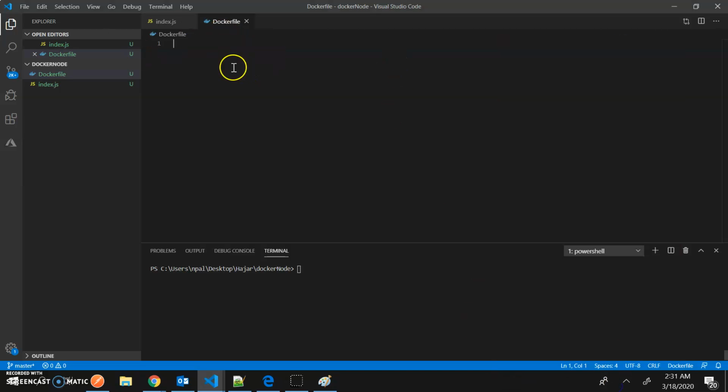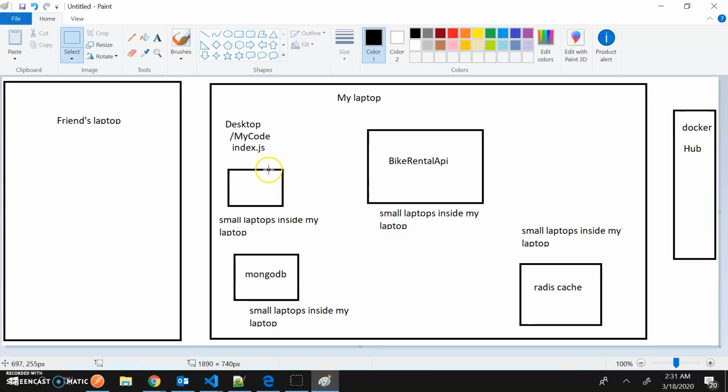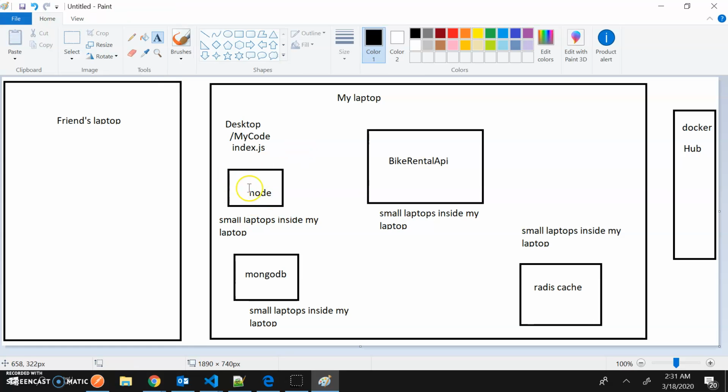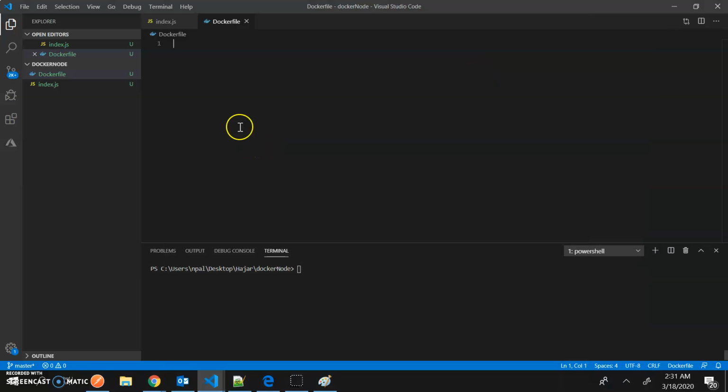But after you install Docker, then you need to create a Dockerfile. Over here you can tell what you want. For me, I want a small basic computer where node.js is already installed. Okay, node is already installed, and then first I want to do that.